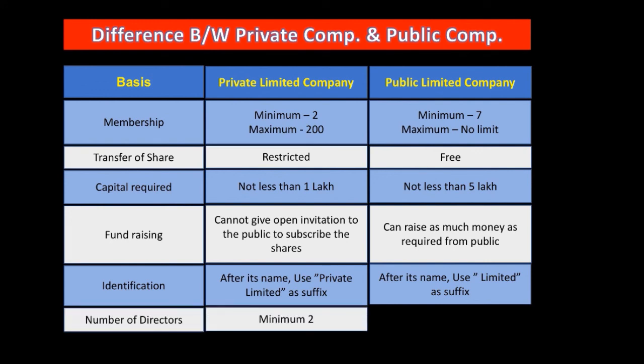For a private limited company, the number of directors required is only 2, same as the membership you have seen above. For a public limited company, minimum 3 directors are required. Though the minimum membership is 7, the minimum number of directors required is 3. Okay, so these are the basic differences between private company and public company.